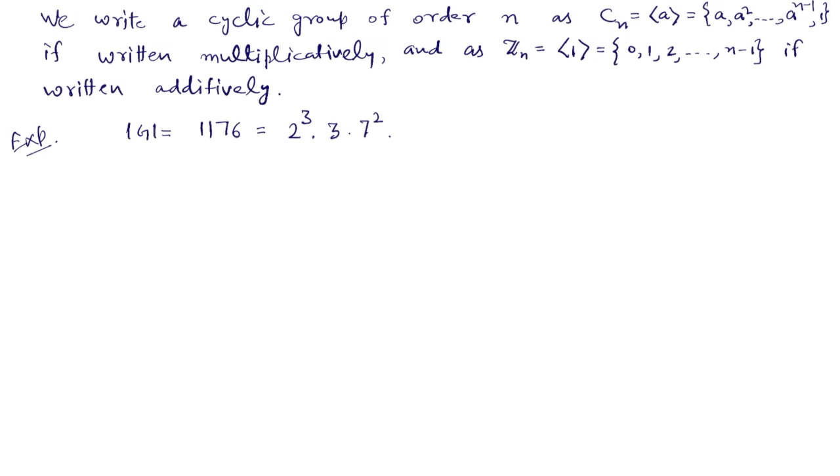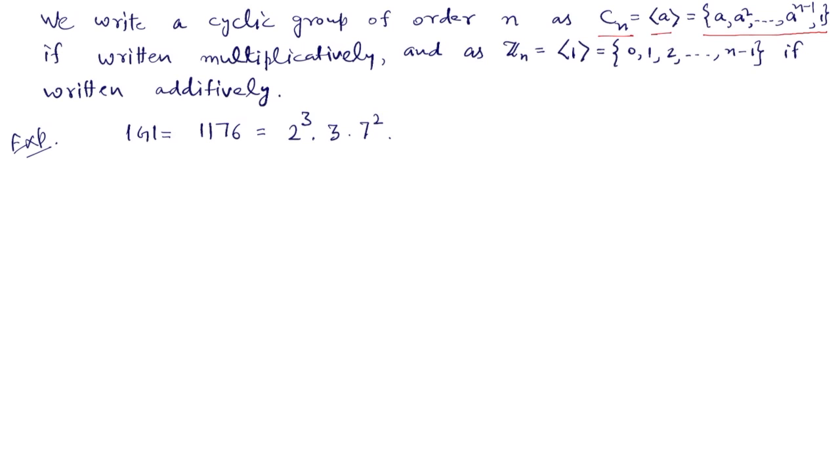We shall write a cyclic group of order n as C_n generated by a. So its elements are a, a^2, up to a^{n-1}, and then 1, that is a^n. We shall write this way if we write the operation multiplicatively, but if we write the operation additively, then a cyclic group of order n we shall write as Z_n simply. Z_n is generated by 1 and its elements are 0, 1, 2, 3 up to n minus 1.